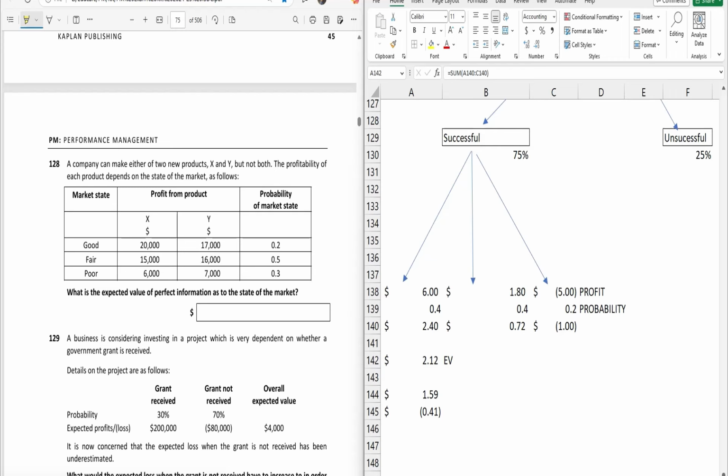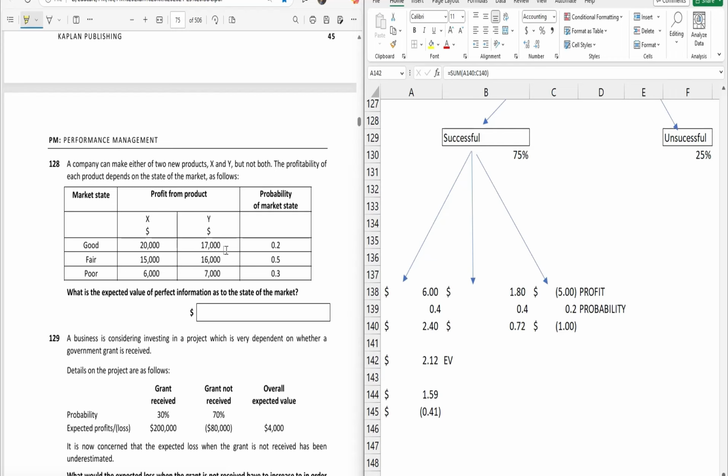So basically, expected value of profit information, your formula is the difference between the expected profit with the profit information and the best expected profit without profit information. So first, we need to calculate expected profit with the profit information as well as best expected profit without profit information. Then we will calculate the difference of these two. Okay. So the market states are good, fair, and poor, and the probabilities given are 0.2, 0.5, and 0.3. And for product X, the profit is this one, and for product Y, the profit is this much for each market state.